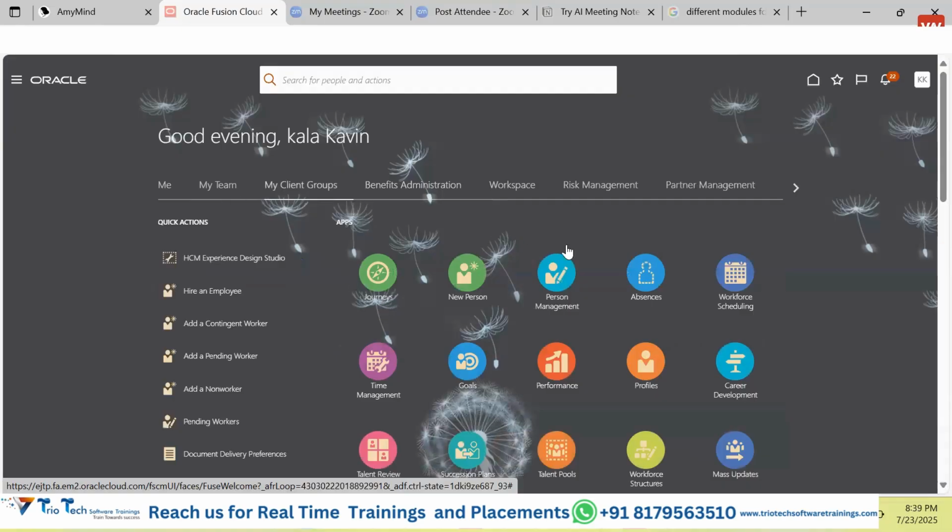Under these tabs there are different pages, which are represented by these particular icons. These are called the pages, or you can say tiles. These are the tiles that we can access.